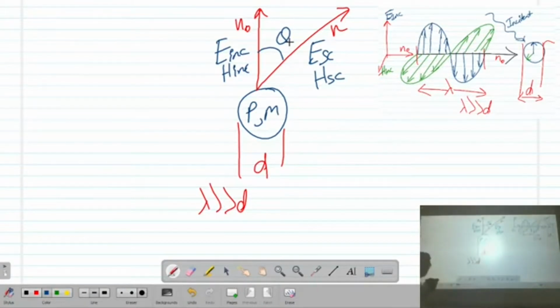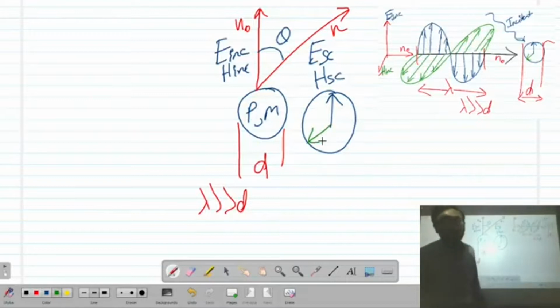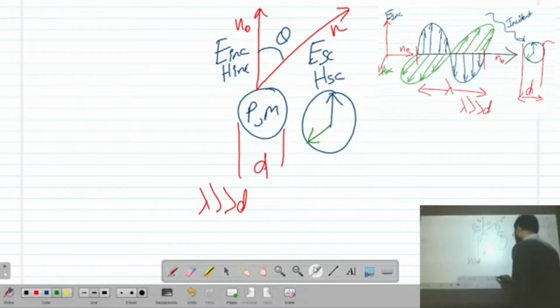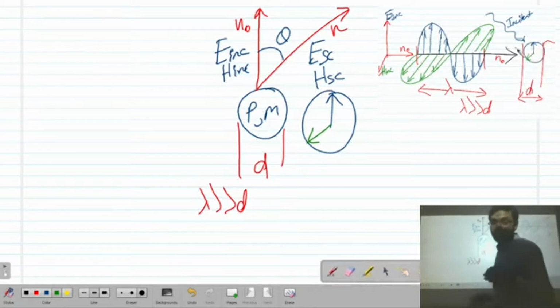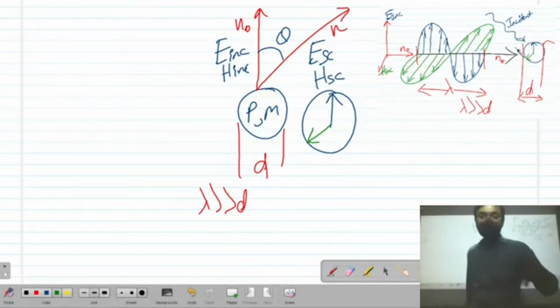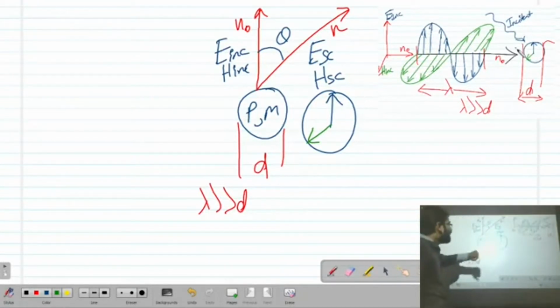Let us say P is the electric dipole moment. This part will have induced electric field and induced magnetic field after the incidence of the light. Now this will have an electric dipole moment and a magnetic dipole moment.